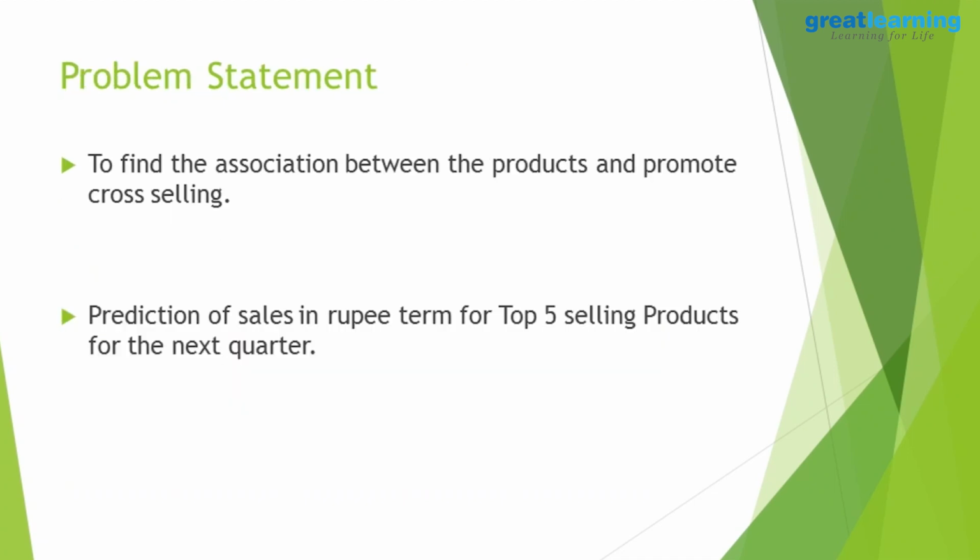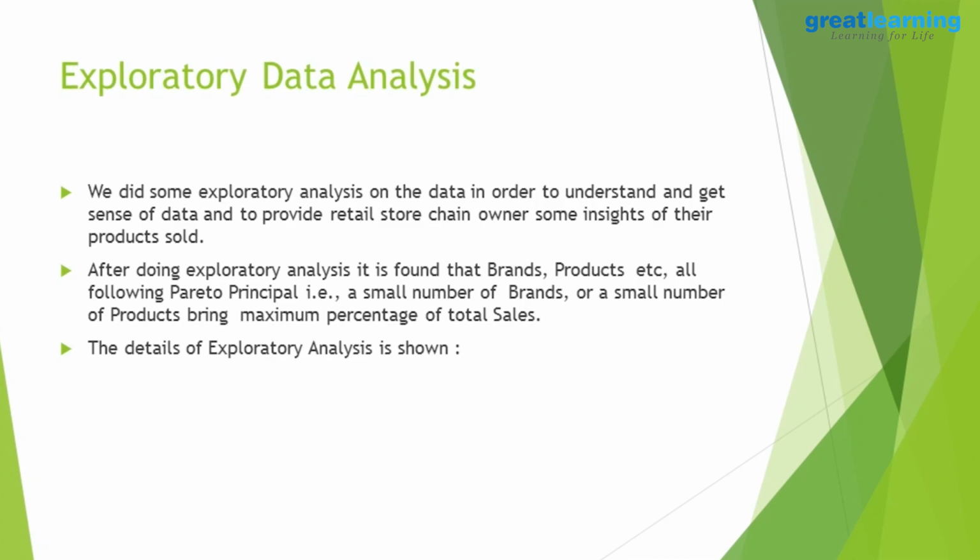What we are doing here is finding association between two products and multiple products, and then we are trying to forecast 5 products' sales in the next quarter. Why do we come to the top 5 selling products? That will come from some exploratory data analysis. We did some exploratory analysis just to look at how the data looks and what basic insight we can get out of it.